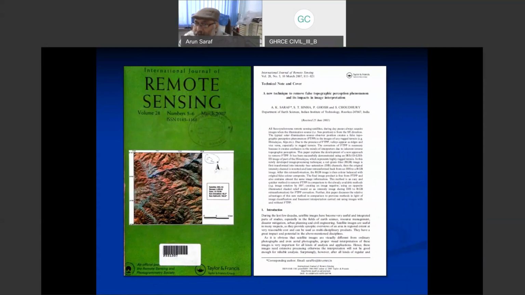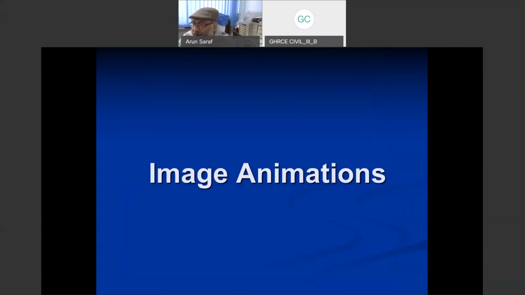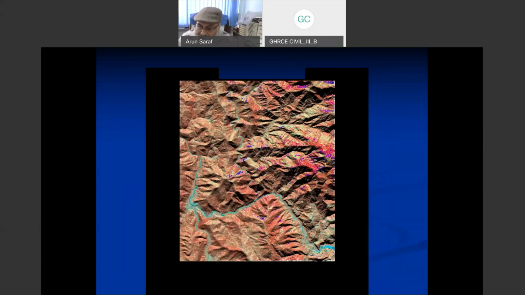in this journal. Now, when I mentioned the two things, sun azimuth and sun elevation, I have two simulations, or animations, of several images. Why simulation? Because I have played with this shaded relief model or hill shading and have created different scenarios. So let me bring that one, and I hope you should be able to see it at your end.